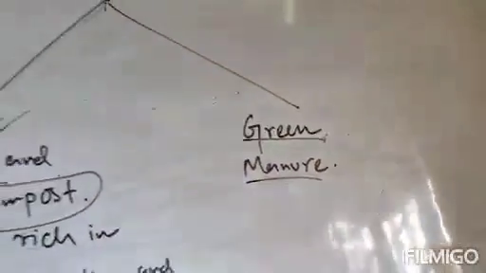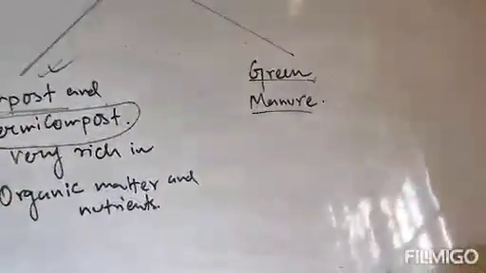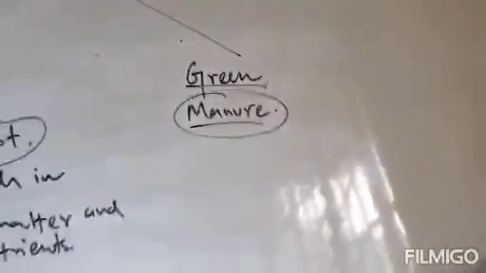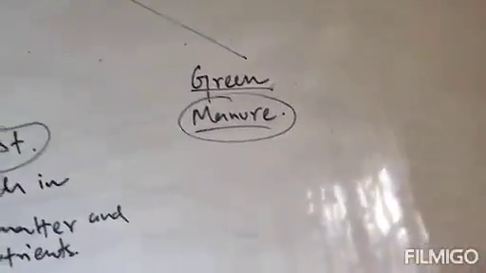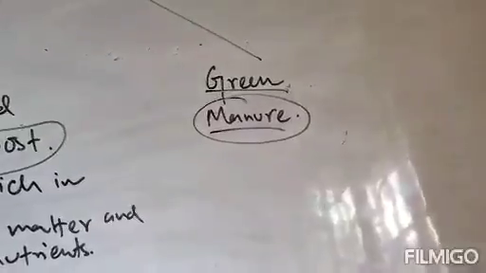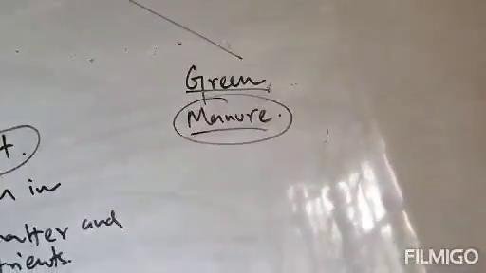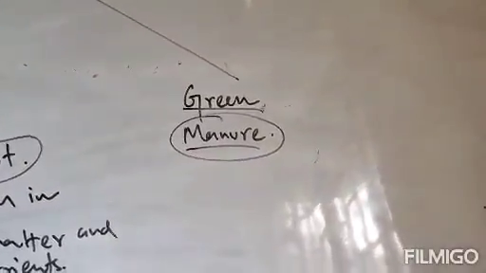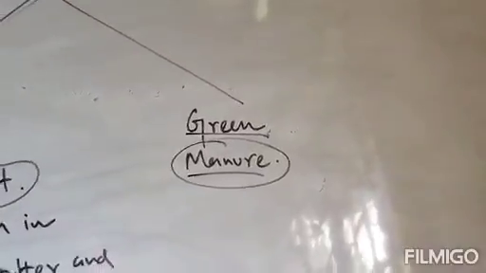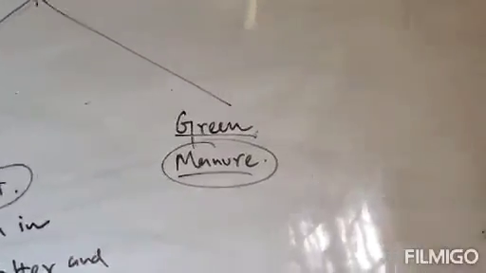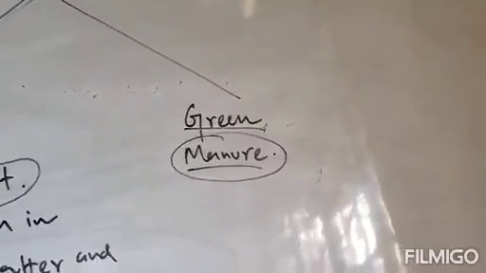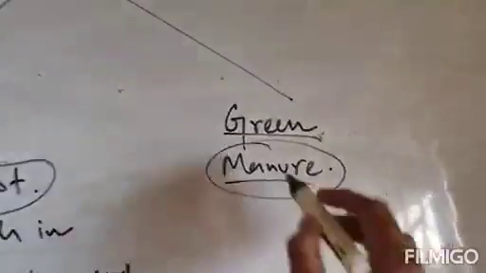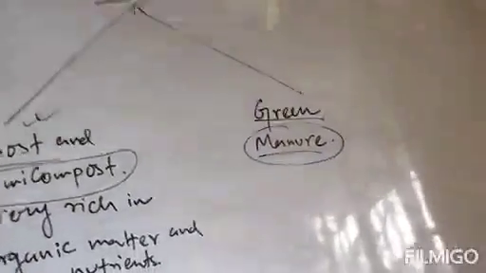Next, after compost and vermicomposting, there is the concept of green manure. Manure means natural fertilizer. Now what is green manure? Some plants like sun hemp or guar are grown and then plowed into the soil before sowing the crop seeds. The green plants then turn into green manure, and it helps increase the nitrogen and phosphorus content in the soil.